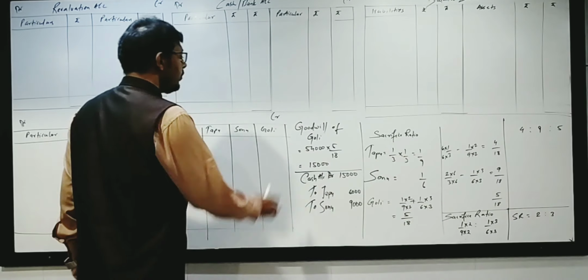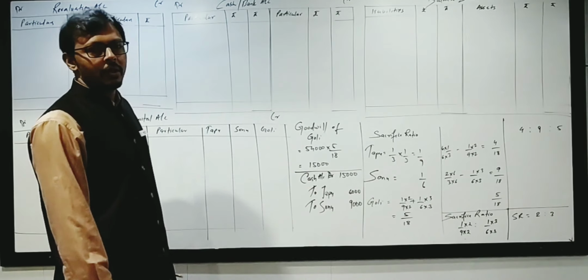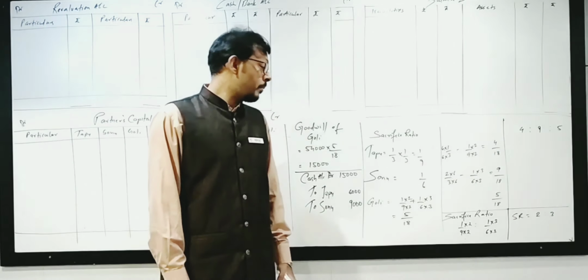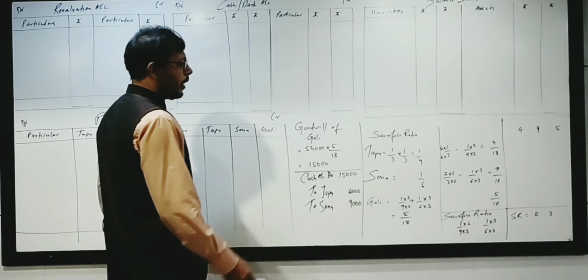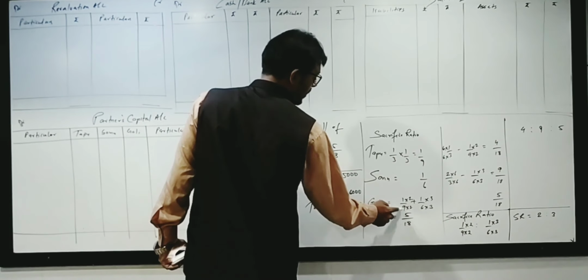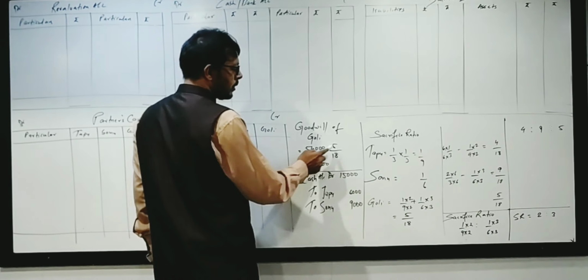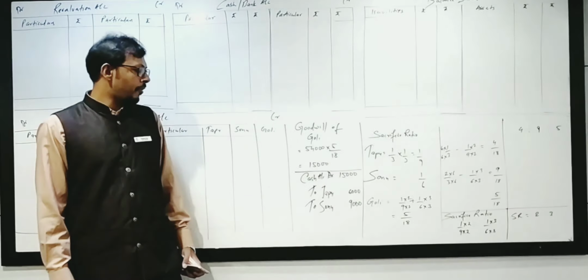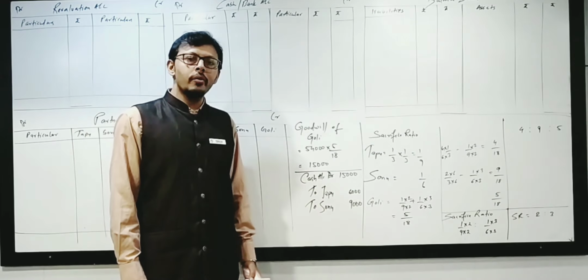Goodwill of the firm is valued at rupees 54,000, given in the very first adjustment, as you have already seen. So we have admitted Goli for 5/18 share. So 54,000 times 5/18 is 15,000. So Goli brings the amount of 15,000 as goodwill in terms of cash.